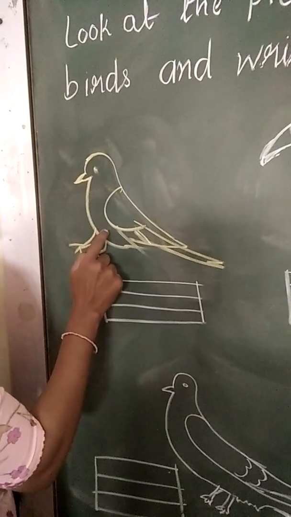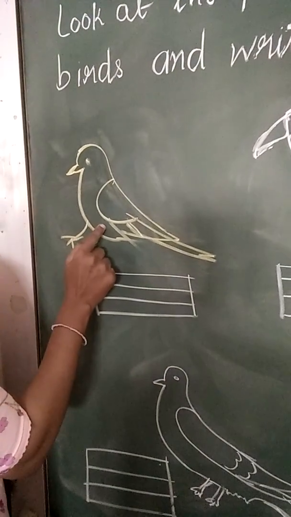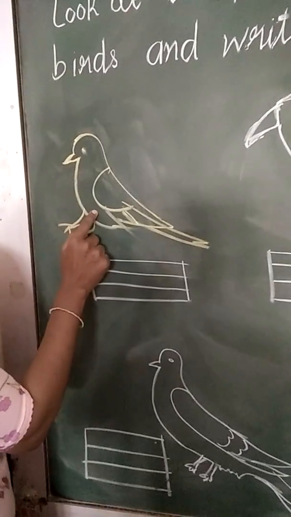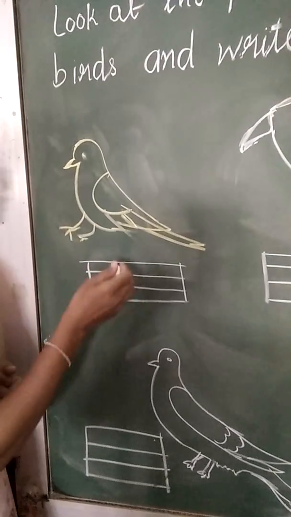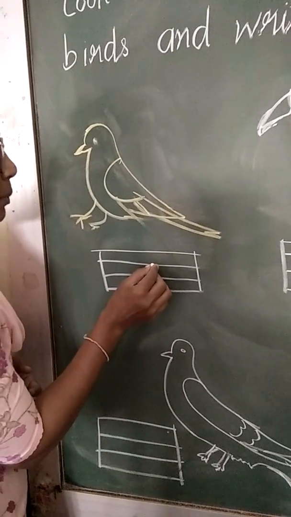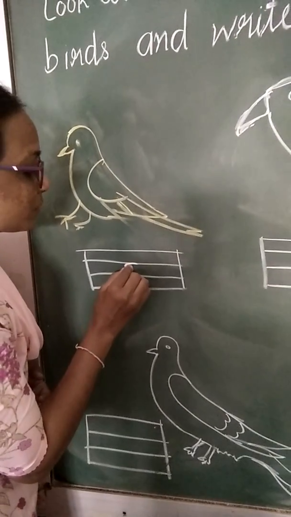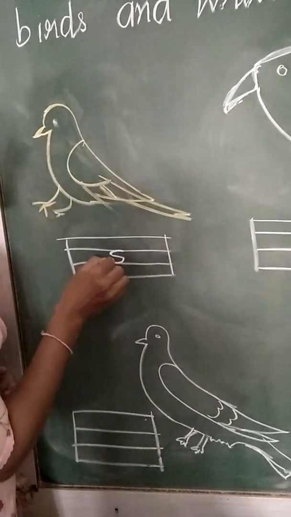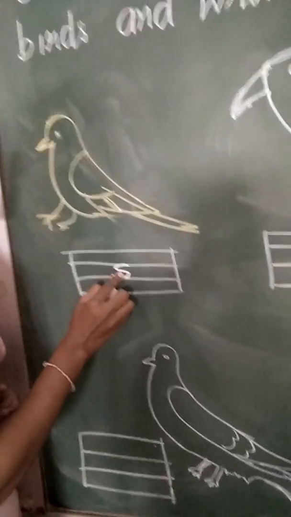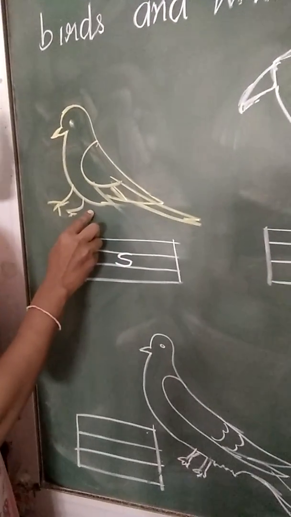Which bird is this? This is sparrow. S for sparrow. First letter मैंने तो बोल दिया. चलो write down here in this middle line small letter S. S for sparrow. Sparrow is a small bird.